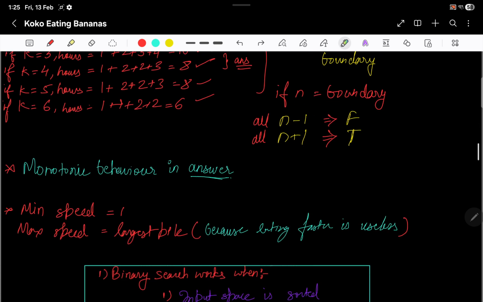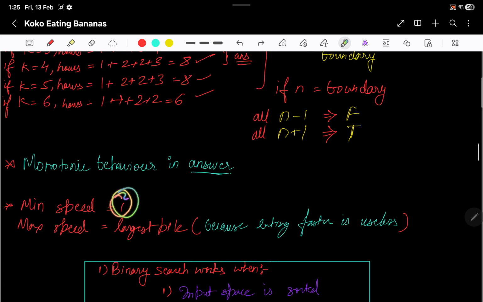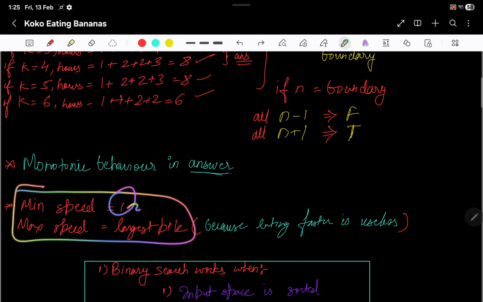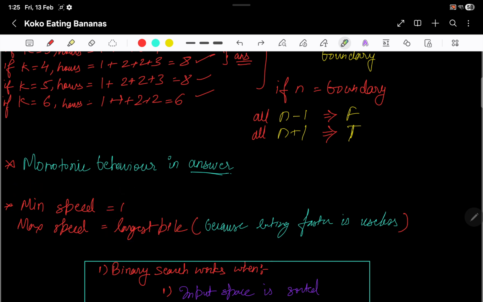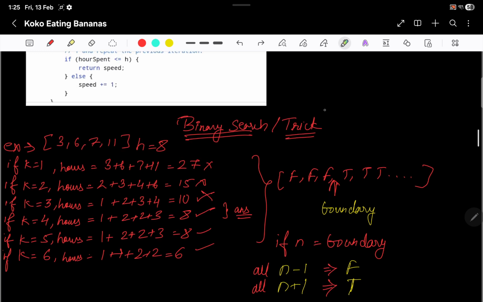The minimum speed will always be 1, and the maximum speed is the largest pile, because eating faster than this largest pile is useless, since it will always give you the answer. So I have a range now, 1 to the largest pile. Here it could be 1 to 11.